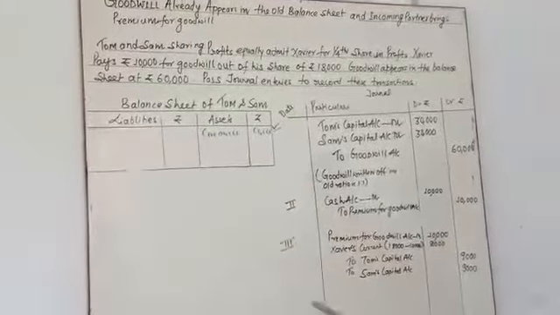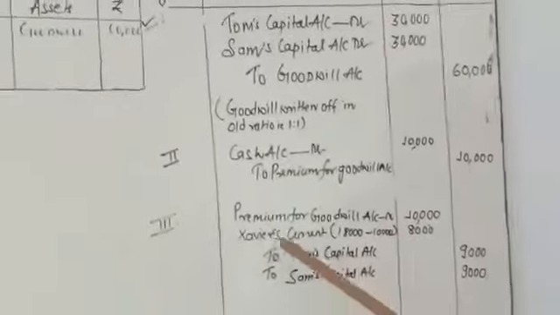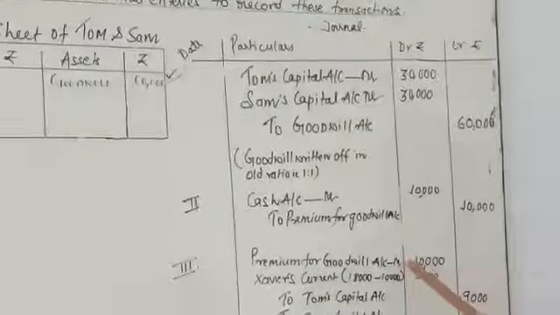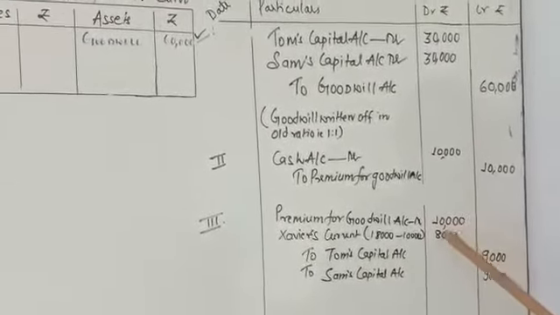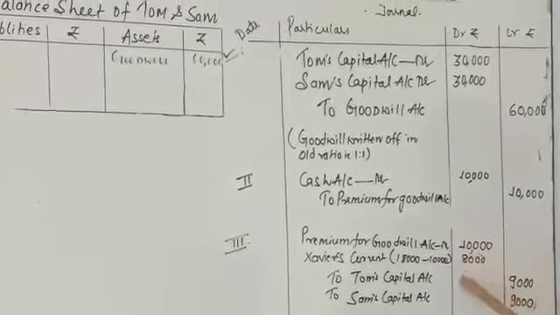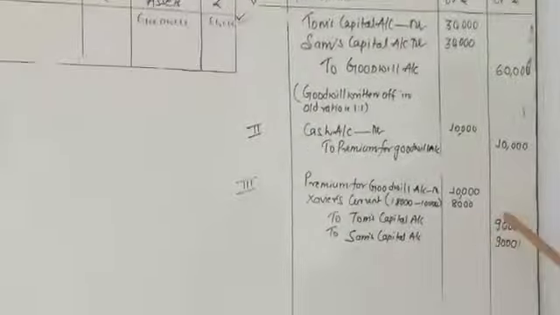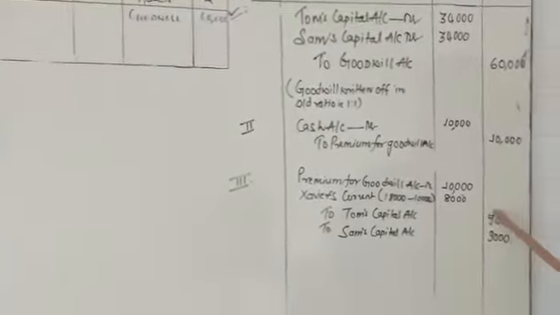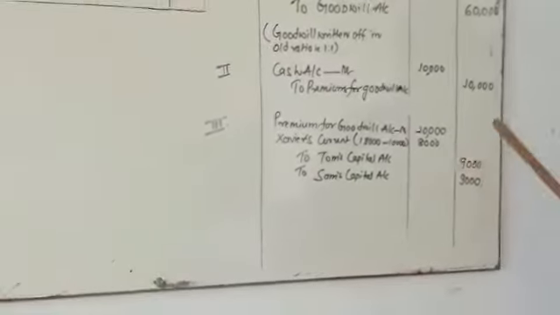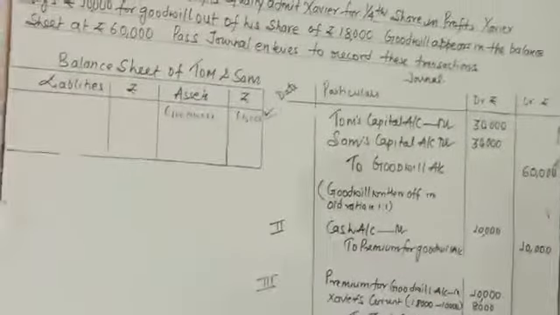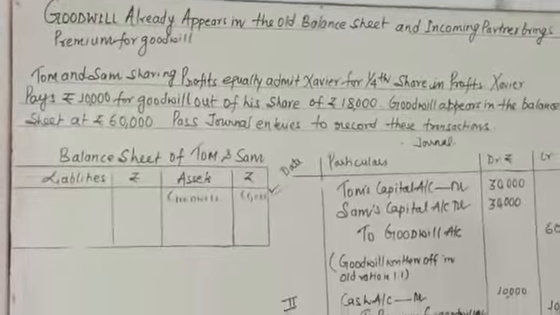In the third entry, premium for goodwill account is debited 10,000. We create Xavier's current account for 8,000 because he is unable to bring 8,000 rupees in cash. So the total amount of goodwill is distributed in the sacrificing ratio, 1:1, 9,000, 9,000. So my dear student, I think you are able to understand the situation. Okay, thank you.